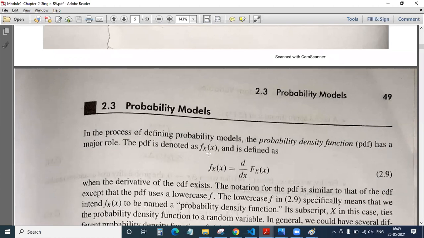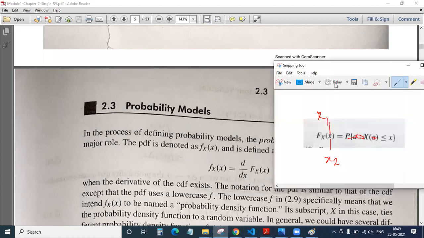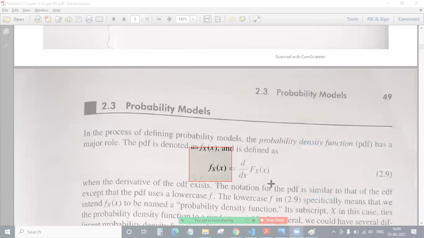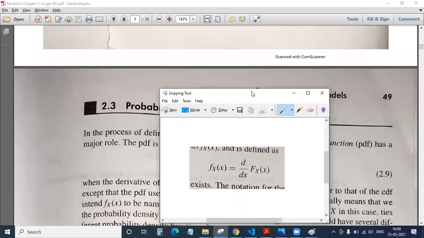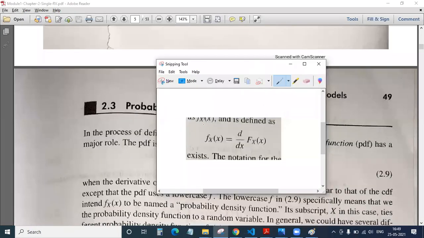What we'll be doing is we'll be integrating this f_X(x). So if I want the inverse of this, I will just put the integration sign here. This d by dx and this integration cancel. And what would you get? You would get here only F_X(x).